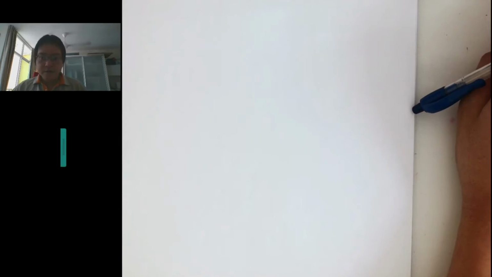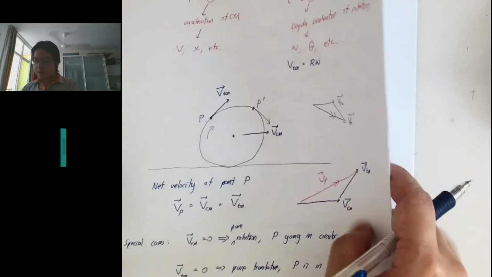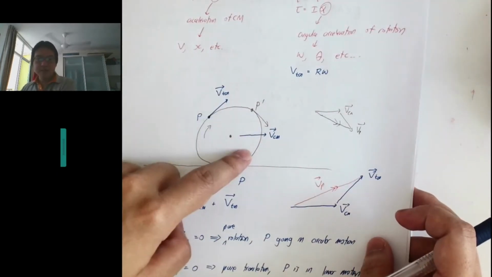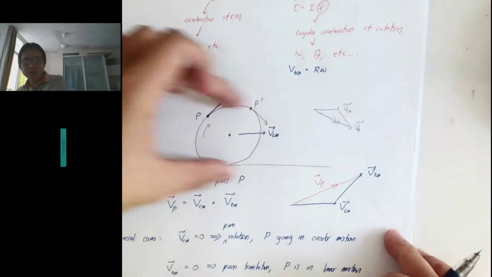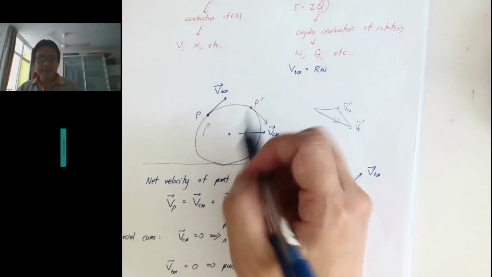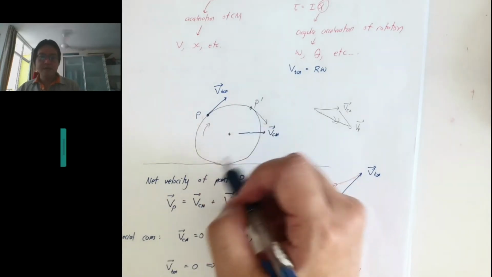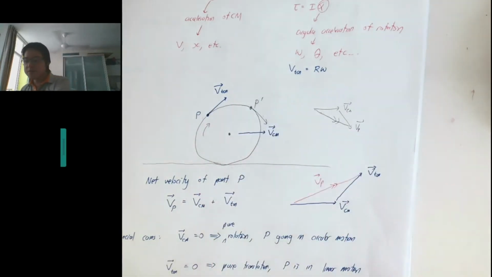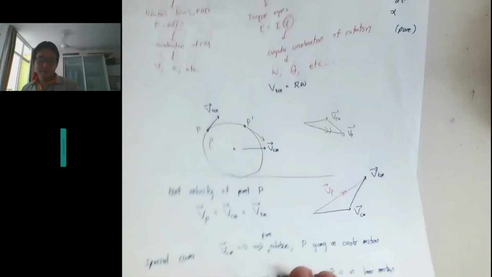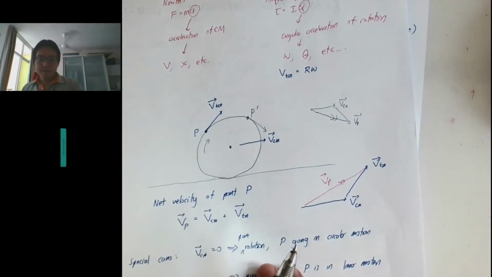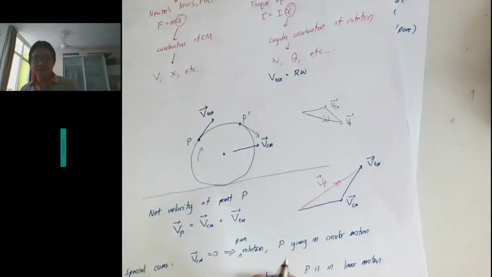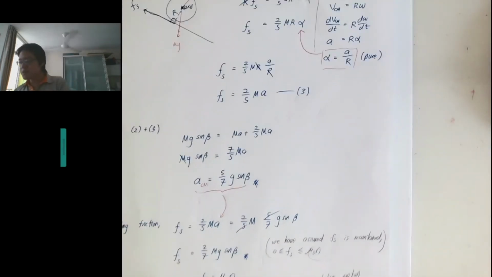Correct. Yes. So V tangential is the velocity vector. Still using this picture, VCM is the whole thing moving horizontally, but at the same time, V tangential is the tangential velocity at the edge of the sphere. For this problem, it is the sphere. Okay, good. Always good to make sure.